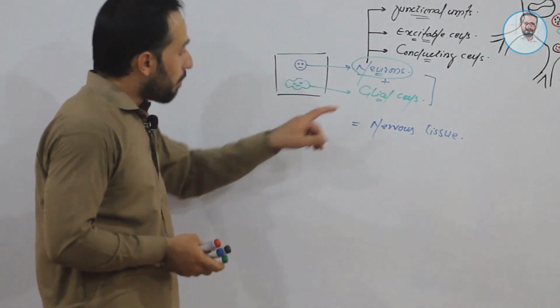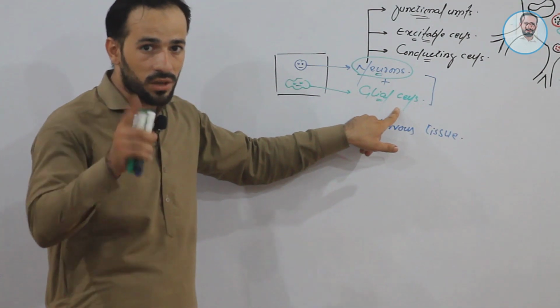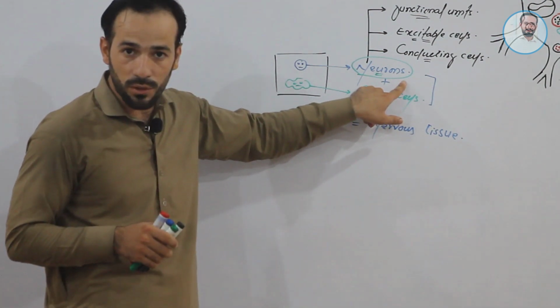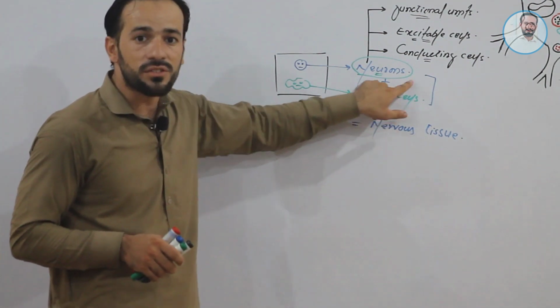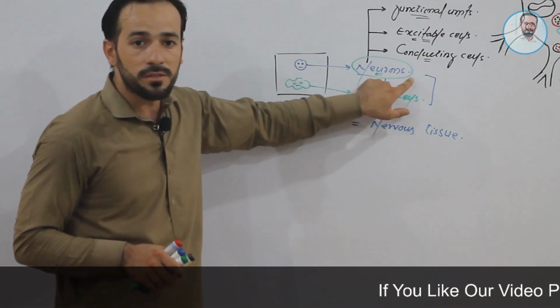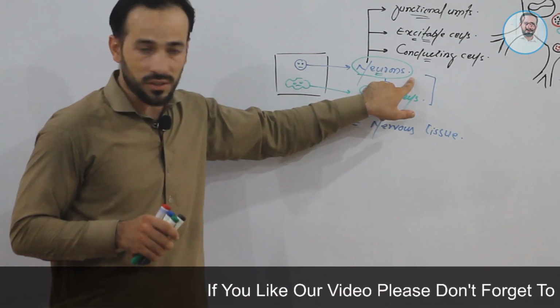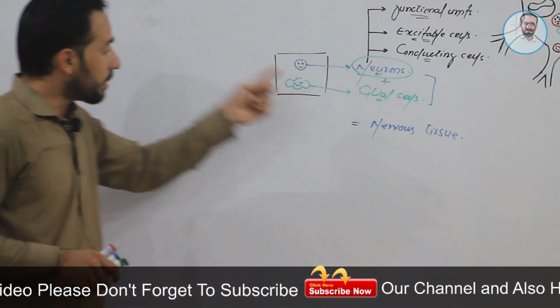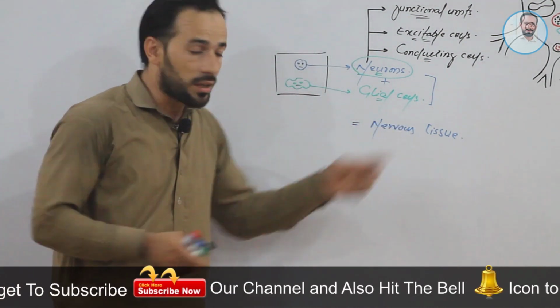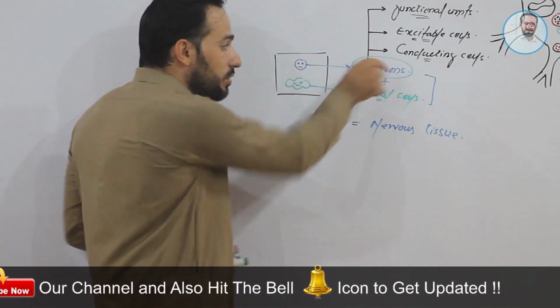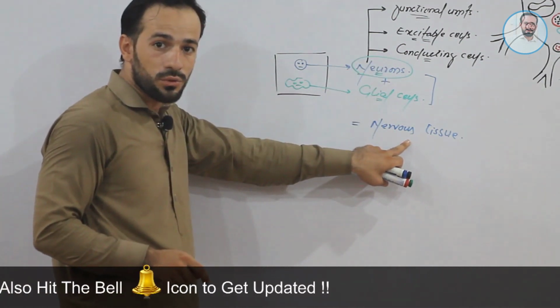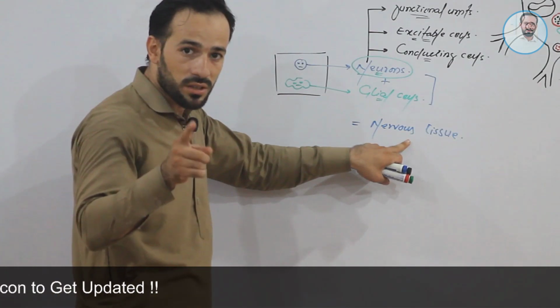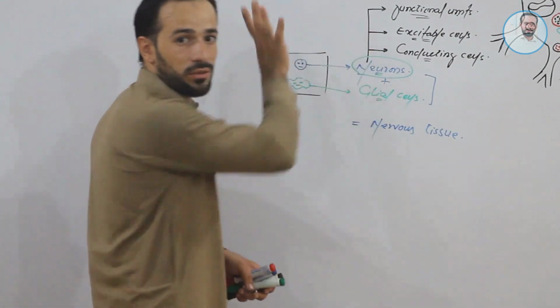But glial cells are not performing the functions of neurons. They are just supporting and protecting the neurons. So we cannot ignore them while writing the definition, because these cells are also included in the formation of the nervous tissue.